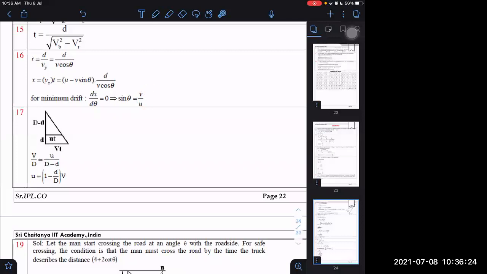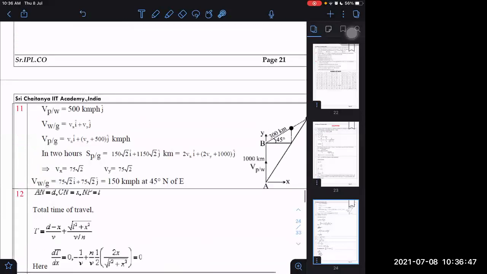V by u is equal to sin theta. Not given properly, and the answer is also not there.